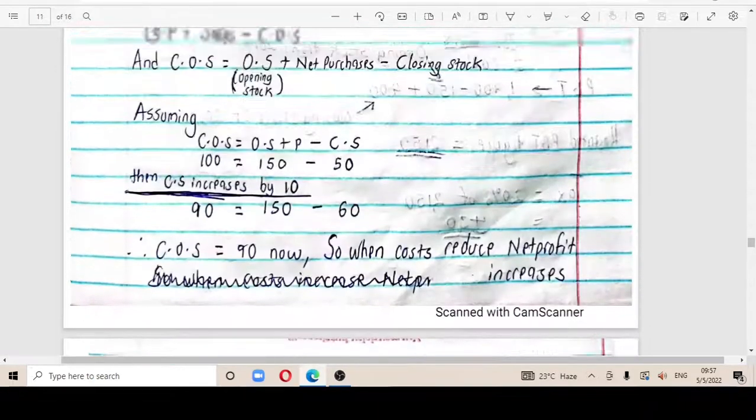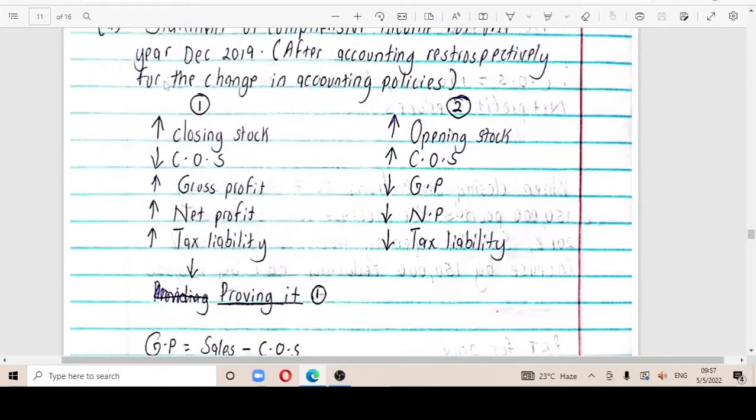What do I mean? Remember, amounts came from 2017, they came to 2018. So meaning that now our opening stock in 2018 is going to increase by how much? 150,000 pounds.